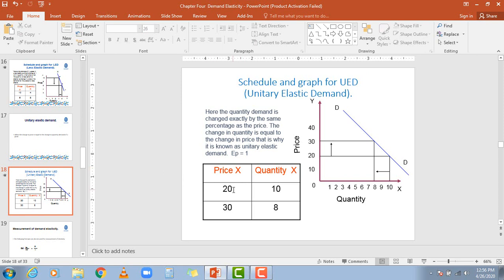If we take out the percentage change in the price, it will be the same as the percentage change in the quantity demanded. As you can see in the figure, this curve is representing the demand curve, this is the rise in the level of price from 20 to 30, and this is the reduction in the quantity demanded from 10 to 8, right?